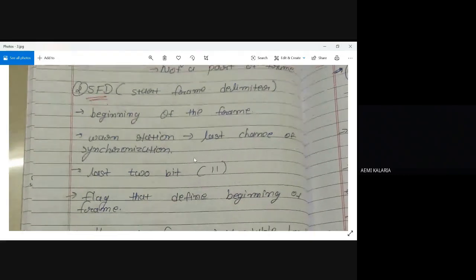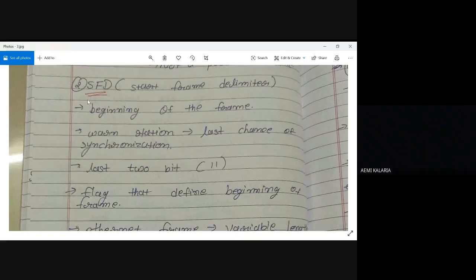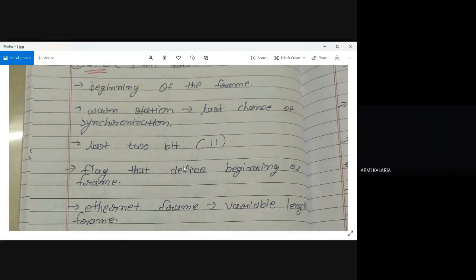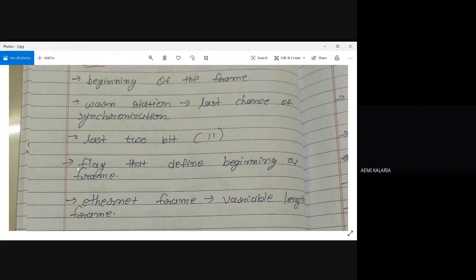In SFD, it is obviously a combination of 0 and 1, but the last two bits are 1 1. This is fixed for each and every SFD. First the 101010 sequence is sent from the sender side, and at last, whenever they send the last 1 1, at that time the receiver will understand that after this 1 1 my original data or destination address will come, right? So this is the significance that SFD is also completed. This SFD I can call a flag that defines the beginning of the frame.